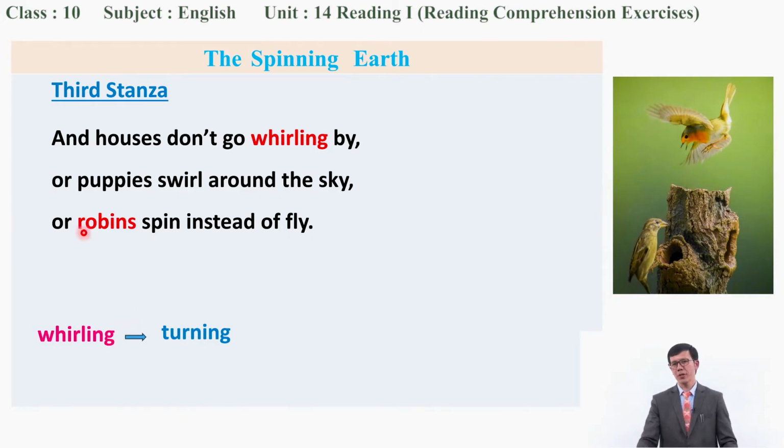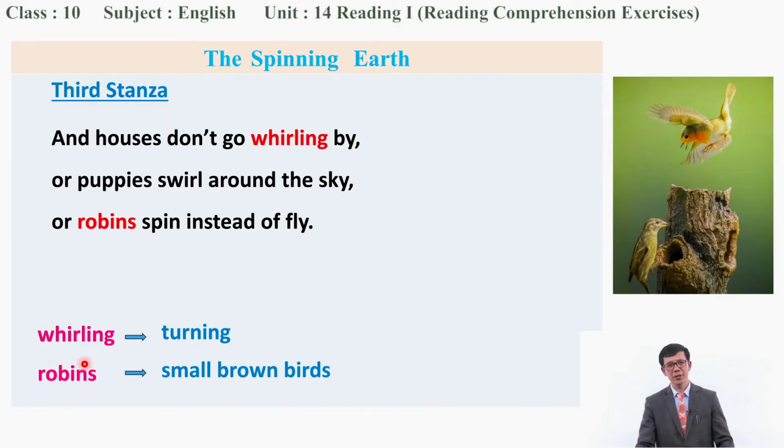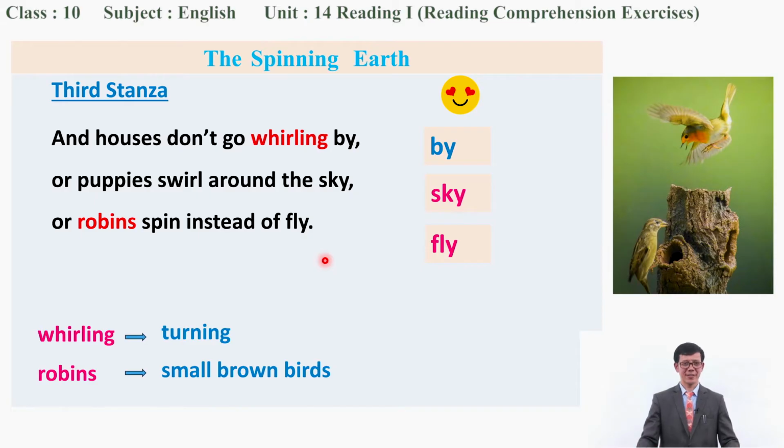And the next word is given there. You might have read it in your book. Okay, robins. What does the word robins mean? Yes, very good. That means small brown birds. That is what you call robins. You can see them in the pictures too, right? Robins. Now, my dear students, please tell me which words rhyme in this stanza. Very good. So you can say, yes, by. And the next word, yes, sky. And another one is fly. Excellent. So these words rhyme in this stanza.